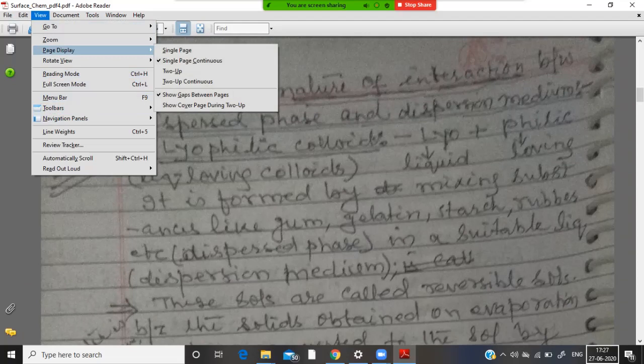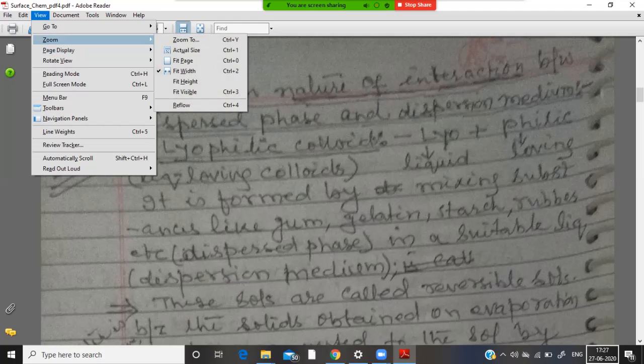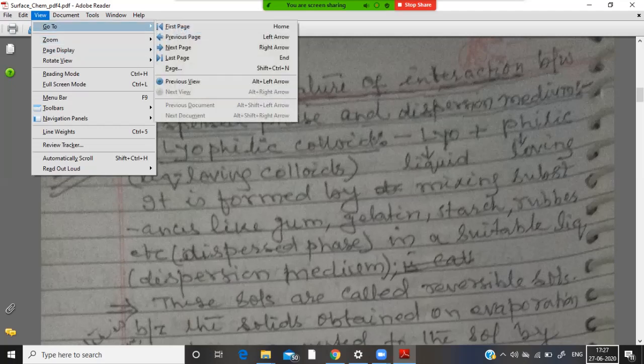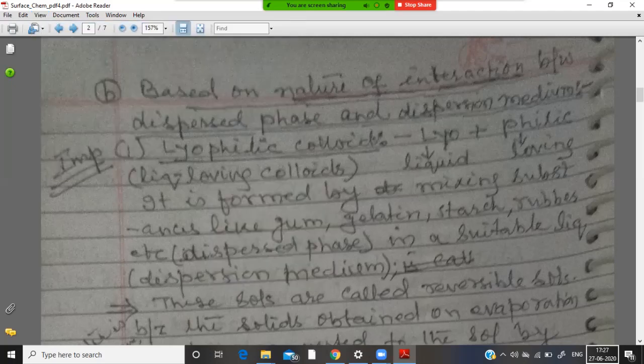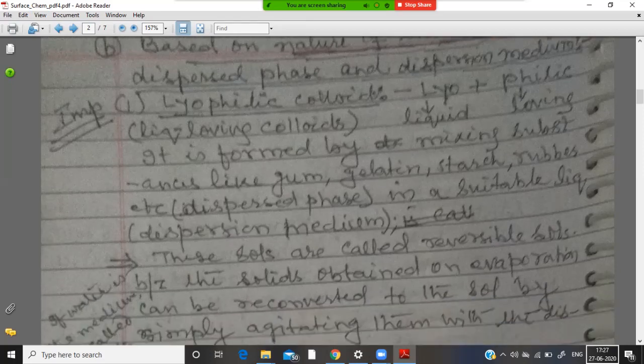These sols are called reversible sols because the solids obtained on evaporation can be reconverted to the sol by simply agitating them with the dispersion medium. If the water is the dispersion medium, it is called hydrophilic sols. Otherwise, it is lyophilic sols.